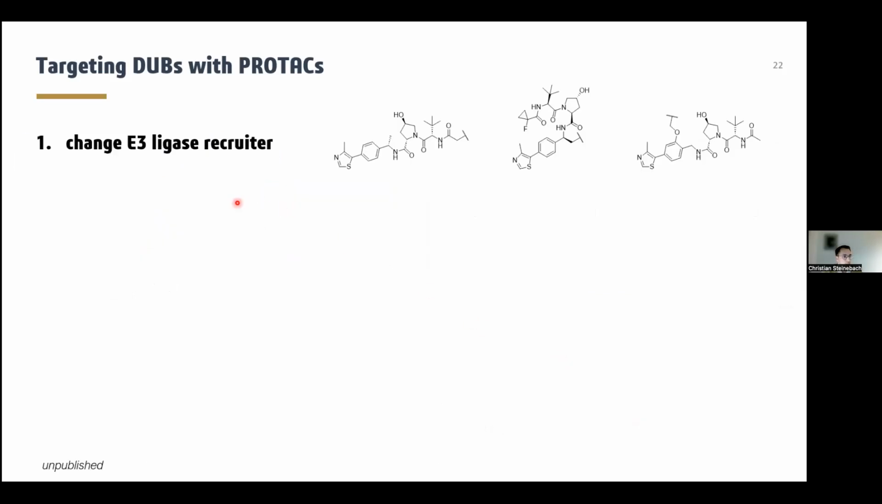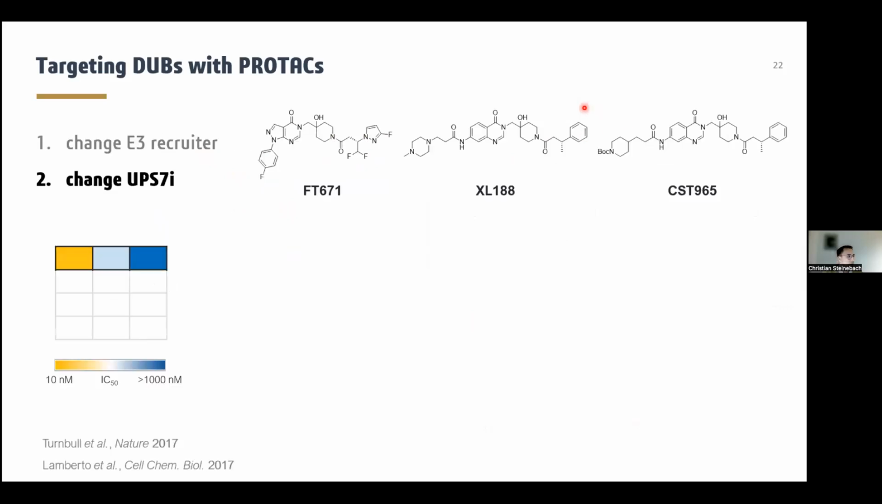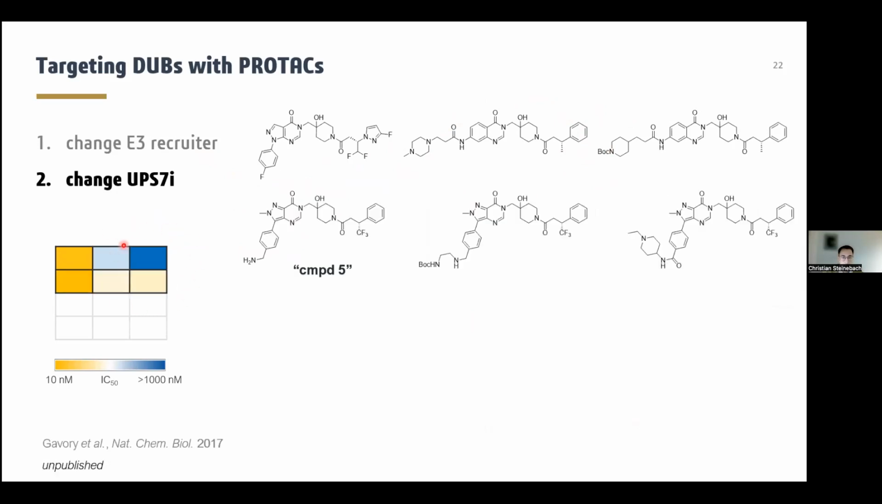Changes that we did in the second generation of USP7 PROTACs were swapping the E3 ligase recruiter to VHL-based compounds. And most importantly, we changed the USP7 inhibitor scaffold, whereas the first generation of PROTACs were based on XL188, which have some disadvantages with respect to target affinity. We later on changed to the so-called compound 5 scaffold.